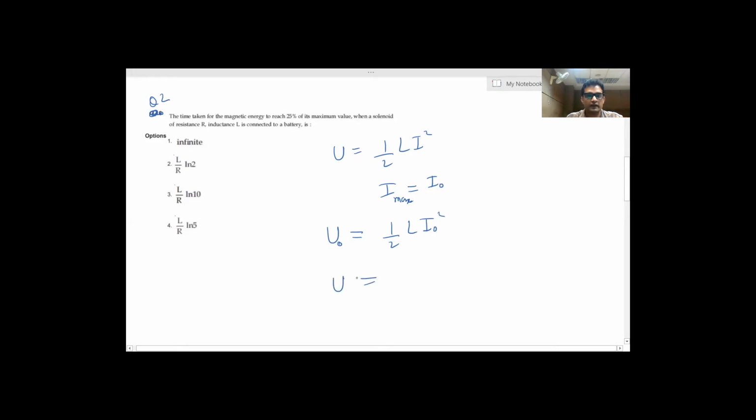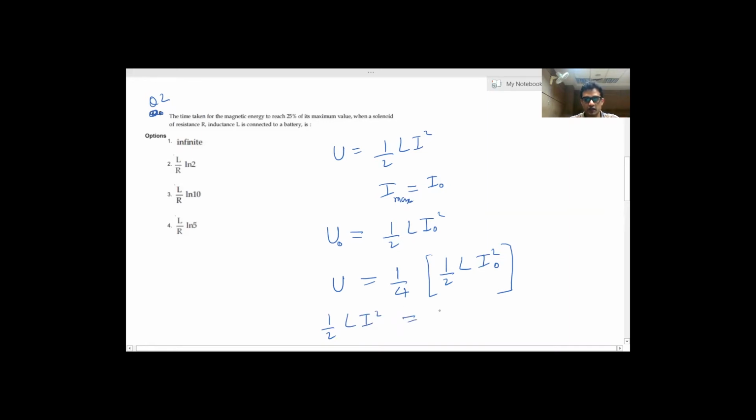Now the energy becomes 25% of its maximum value, so 25% will be 1/4 of maximum. I have taken the current as I when the energy is 25% of U naught. So half L I naught square, if we equate, will be equal to half L I square, where I is the current at the time when the energy is 25%.